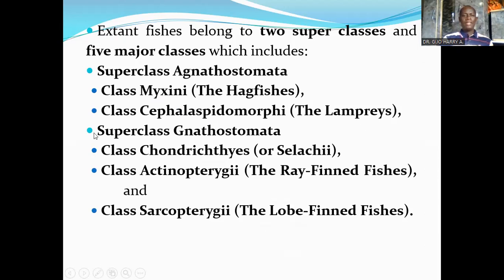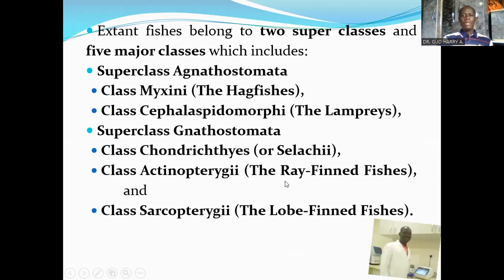In the superclass Gnathostomata, which are jawed vertebrates, we have the class Chondrichthyes or Elasmobranchii, which is made up of cartilaginous fishes, then the class Actinopterygii, which is made up of ray-finned fishes, and the class Sarcopterygii, which has the lobe-finned fishes.